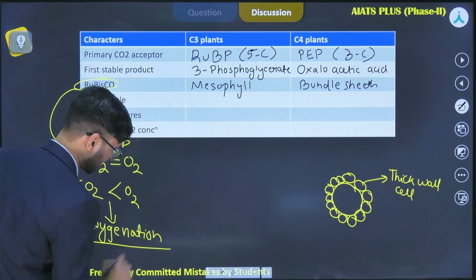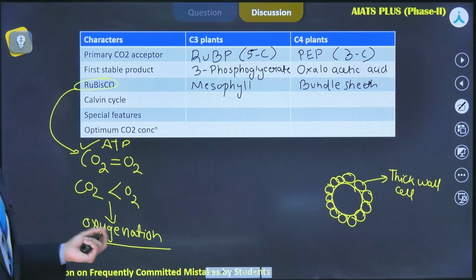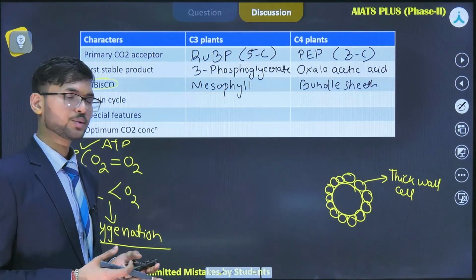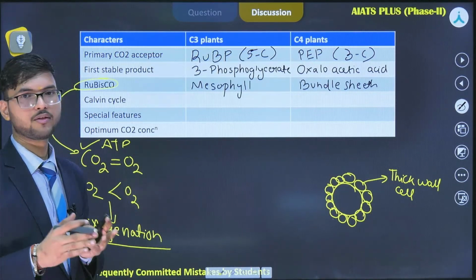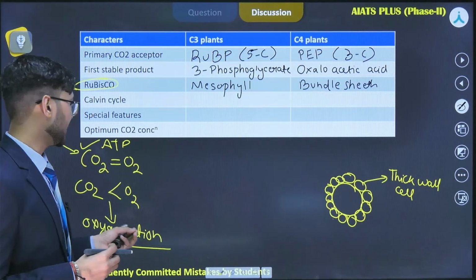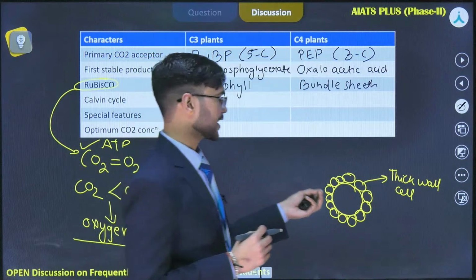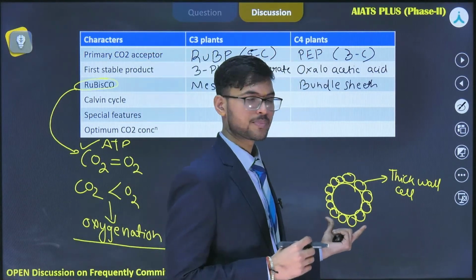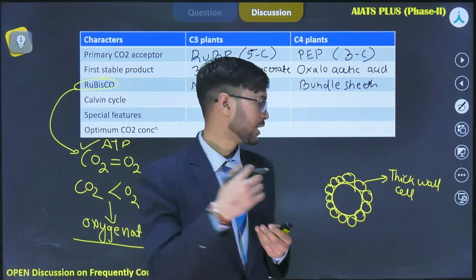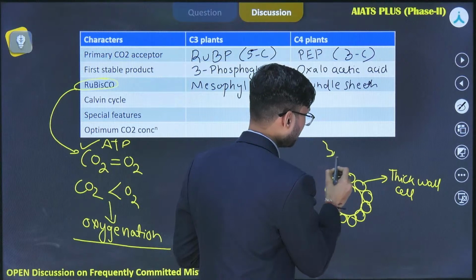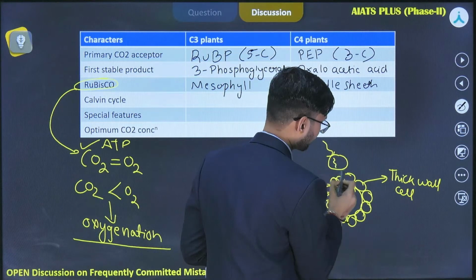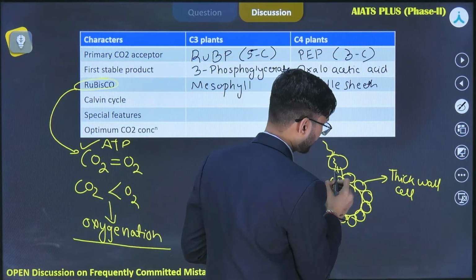And this process is, you can say, not fruitful to a plant, because what it does is break down the fixed carbon dioxide into 3-phosphoglycerate and 2-phosphoglycolate. Okay, so it's a wasteful process. That's why in C4 plants there are certain modifications where bundle sheath cells are present, and the bundle sheath cells have a mechanism where the atmospheric carbon dioxide comes from the atmosphere into the mesophyll cell, and the mesophyll cell transfers this fixed carbon dioxide into the bundle sheath cell through a plasmodesmatal connection.